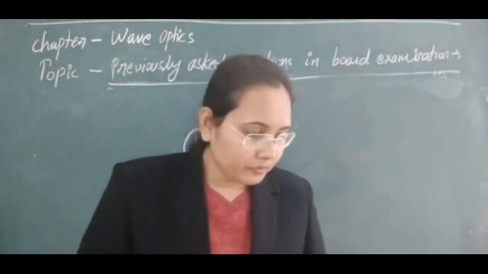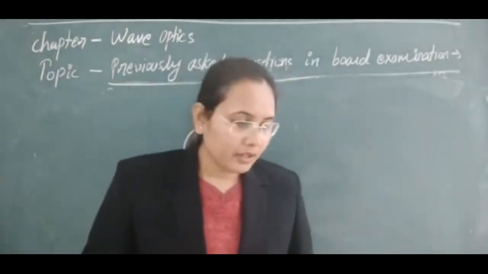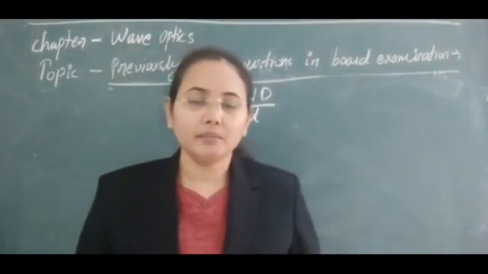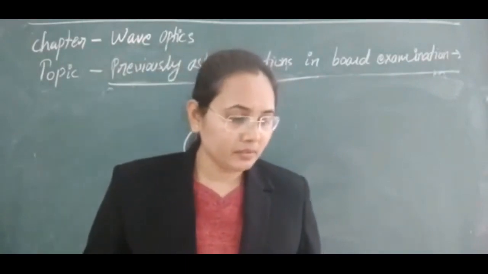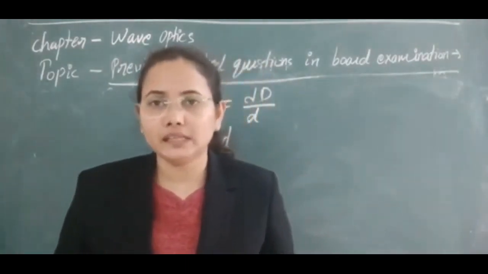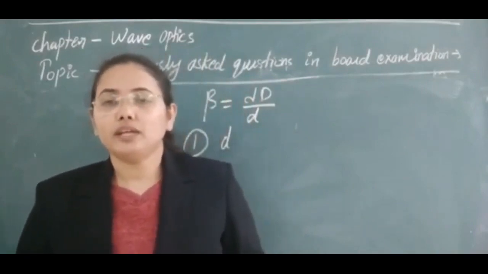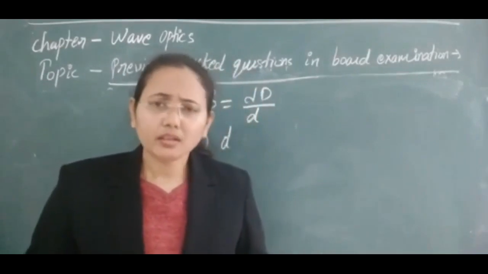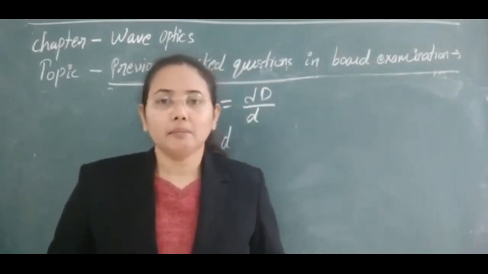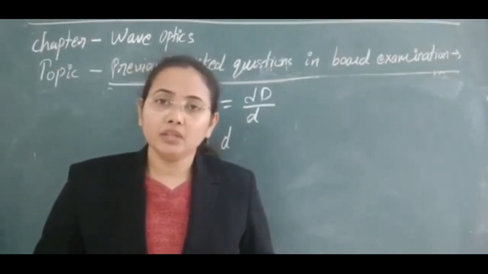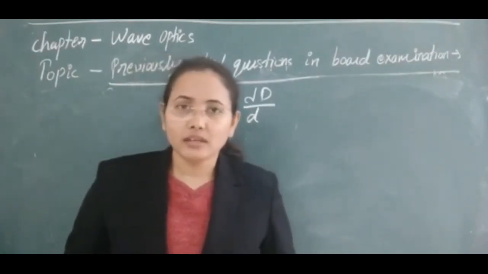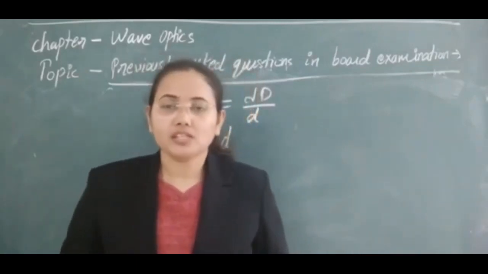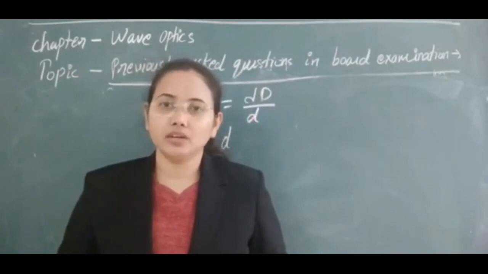So here the first question is simple. If any monochromatic light is incident and it is refracted or reflected, then the frequency of the wave will not change. What is the reason? As you know, the frequency of radiation depends on the source through which it is emitted, but it does not depend on the medium through which it is propagating. So as it is a characteristic of the source, not of the medium, if we are not changing the source, then the frequency will not change.